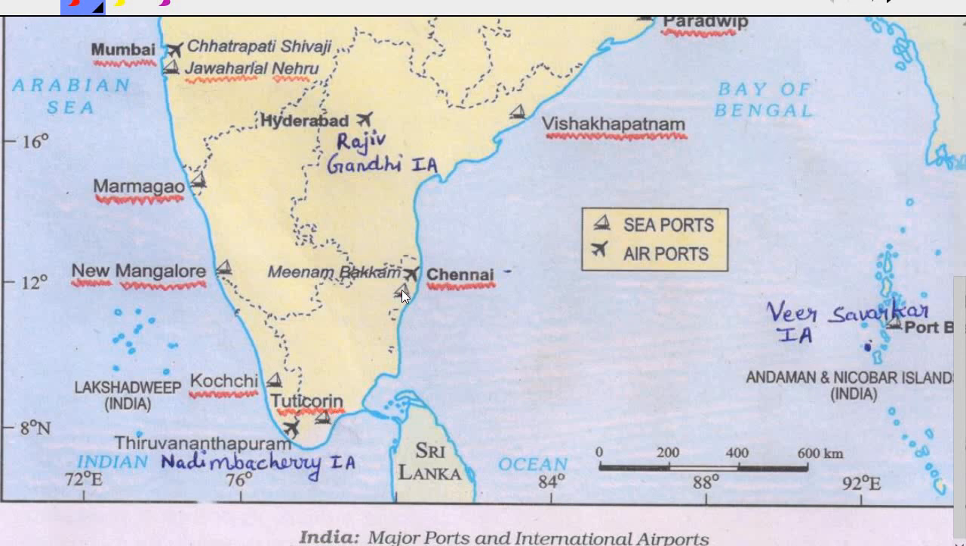The next one is the Chennai Port. We have already done Meenambakkam International Airport, which is located in Chennai. So the same place is Chennai Port, just below the border of Andhra Pradesh and Tamil Nadu. Just below the border, it is Chennai, the capital of Tamil Nadu. So you can very easily locate it on the map.